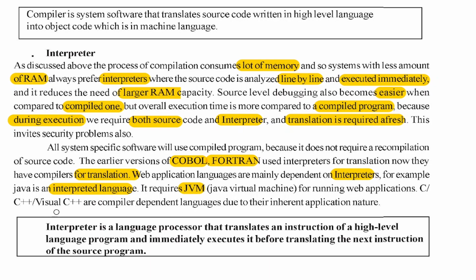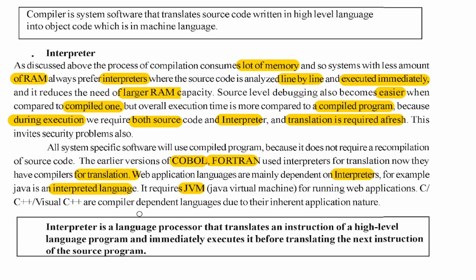C, C++, Visual C are compiler dependent languages due to their inherent application nature. Normally Java is used for web applications, using an interpreter, the JVM, the Java Virtual Machine. Languages like C, C++, Pascal, COBOL will be dependent on the compiler.